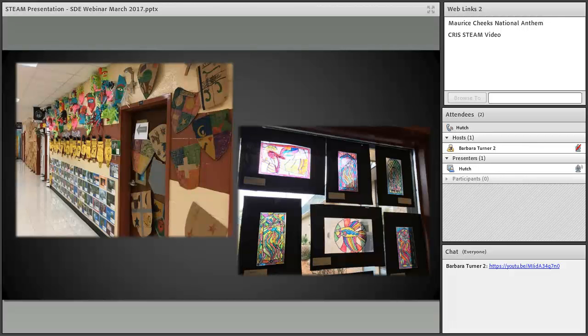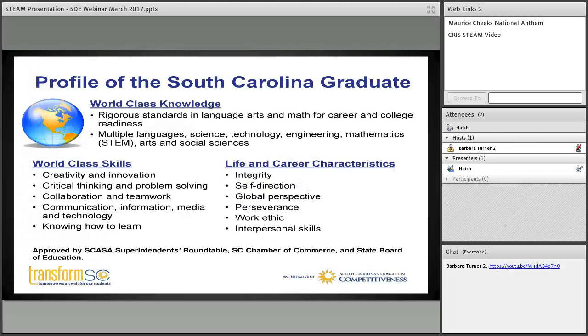I'm sure that the Profile of the South Carolina Graduate is something that everybody that's watching today is familiar with. I hope so. And you can see that already through just a little bit that we've already been talking about, world-class knowledge and world-class skills and characteristics. We really are tying these things into that STEAM model and our thinking process through all the different things that we're able to offer our students.